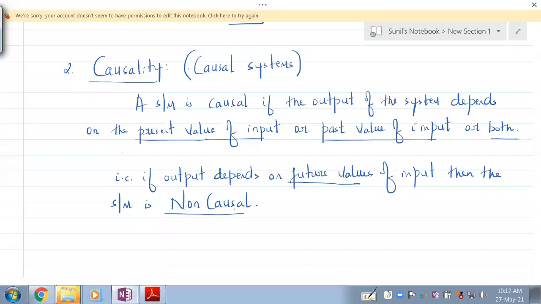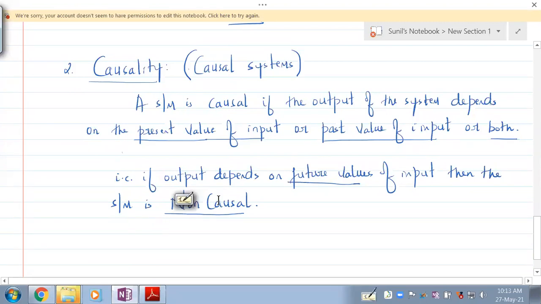Now, can you give me an example of a system where the output actually depends on the future values of input? Let me give you an example. If we take human beings, ourselves, as an example, we can be at times causal and at times even non-causal.